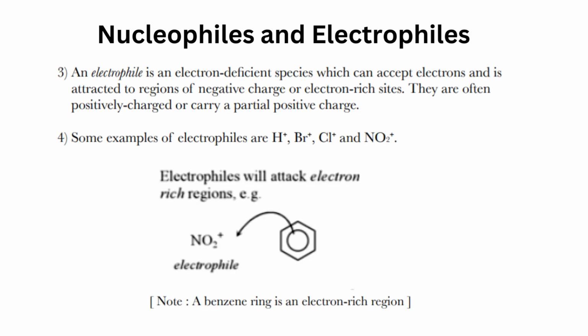An electrophile is an electron deficient species which can accept electrons and is attracted to regions of negative charge or electron rich sites. They are often positively charged or carry a partial positive charge. Some examples of electrophiles are H+, Br+, Cl+, and NO2+. Electrophiles will attack electron-rich regions. Example, NO2+ is an electrophile which is getting attracted to benzene. A benzene ring is an electron-rich region.